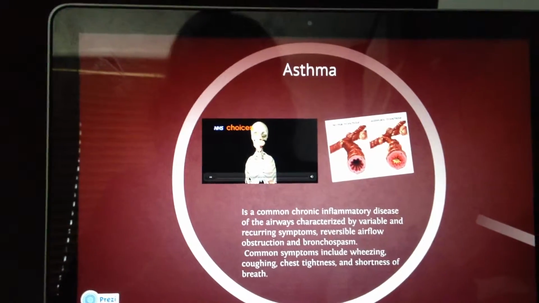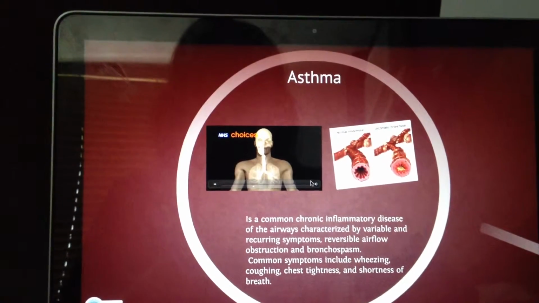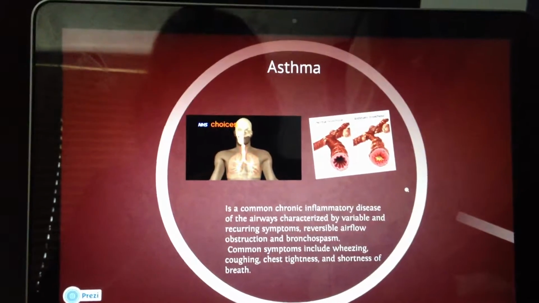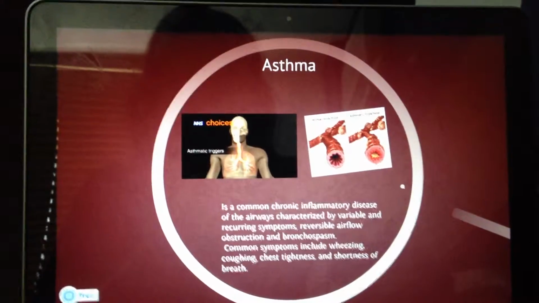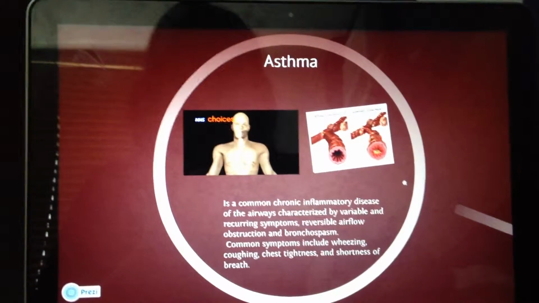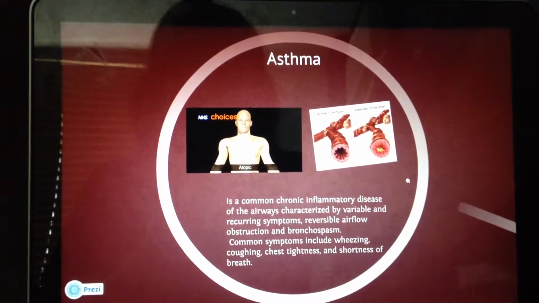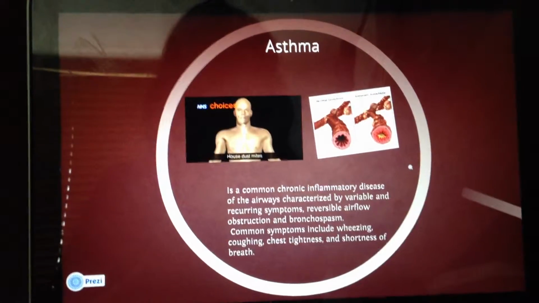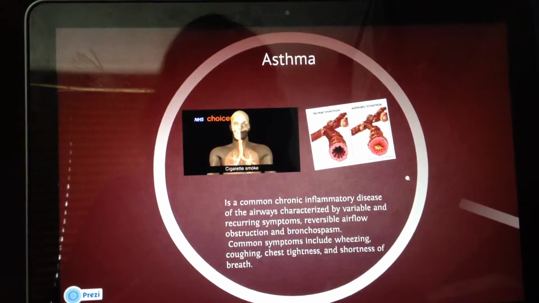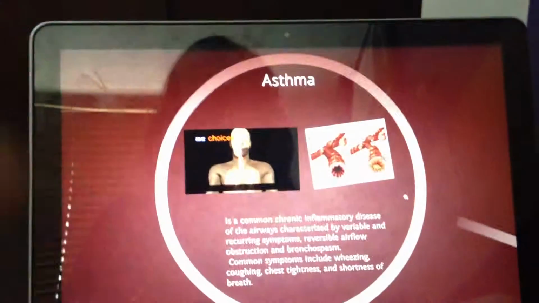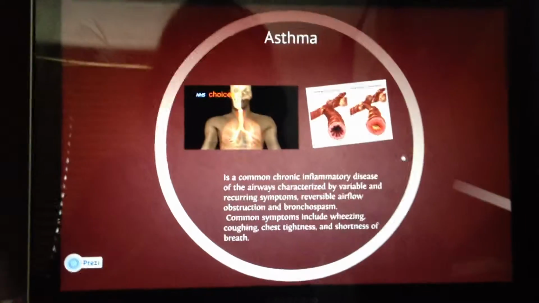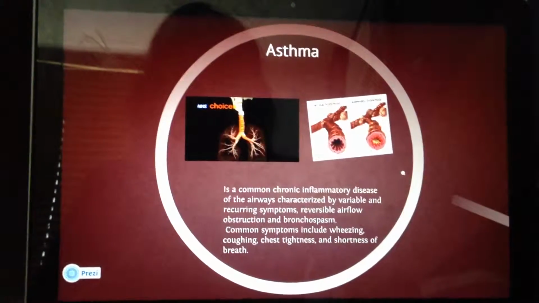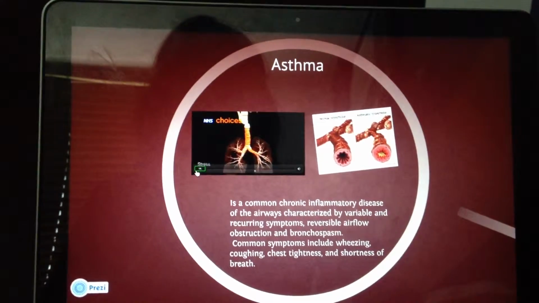The lungs are protected. In asthma, the airways are oversensitive and easily irritated by certain triggers, called asthmatic triggers. Most people with asthma are described as atopic, meaning they have an allergic type reaction to external triggers, such as house dust mites, pollen, cigarette smoke, animal fur, and chest infections. However, for some people, the onset of asthma is unpredictable and may be caused by anxiety, stress, or even laughter.